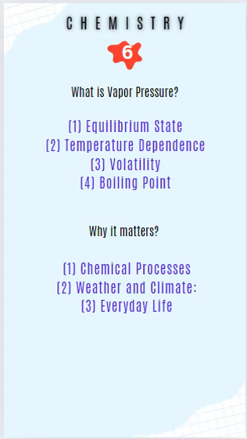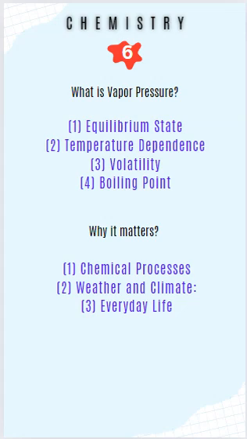Vapor pressure is dependent on temperature. Vapor pressure increases with temperature because higher temperatures provide more energy for molecules to escape from the liquid phase into the vapor phase. Volatility is another important property. Liquids with higher vapor pressures at a given temperature are considered more volatile. For example, ether has a higher vapor pressure than water at room temperature, making it more volatile.